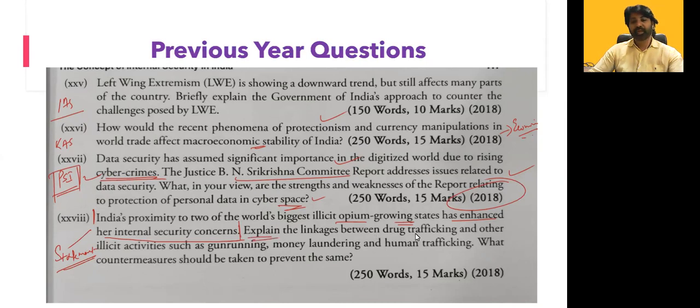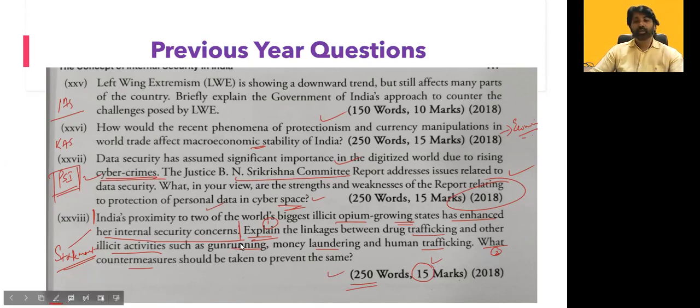Explain the linkage between drug trafficking and other illicit activities such as gun running, money laundering, and human trafficking. This is one section of the question. Second is what countermeasures would be taken to prevent the same. This is the second section of the question. In the purview of that statement, you need to answer both sections so that you can gain maximum marks, and everything should be done within 250 words.